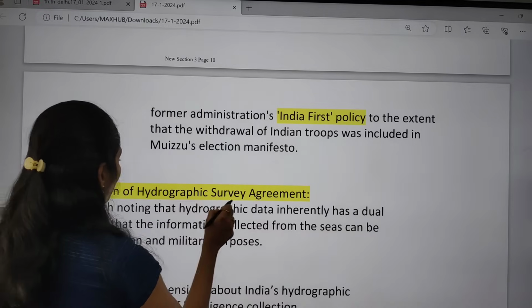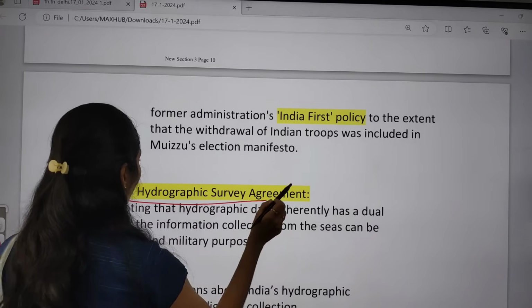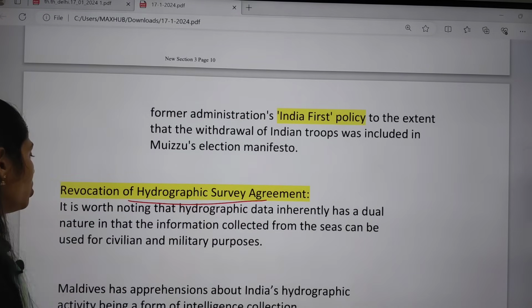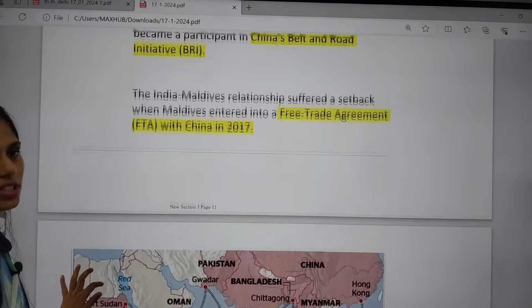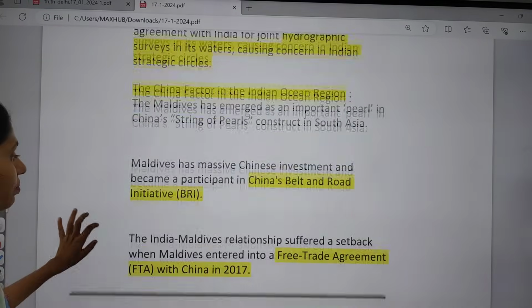And this one is the hydrographic survey agreement. Actually, Maldives wants to revoke this. So because of this, it is one cause of concern.